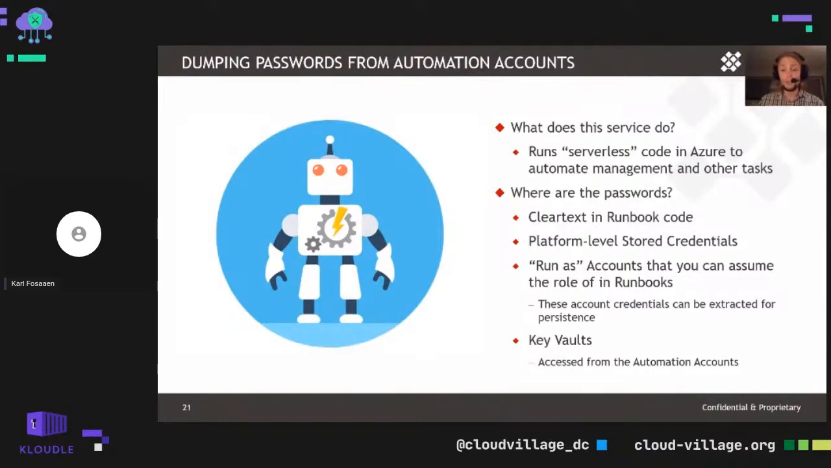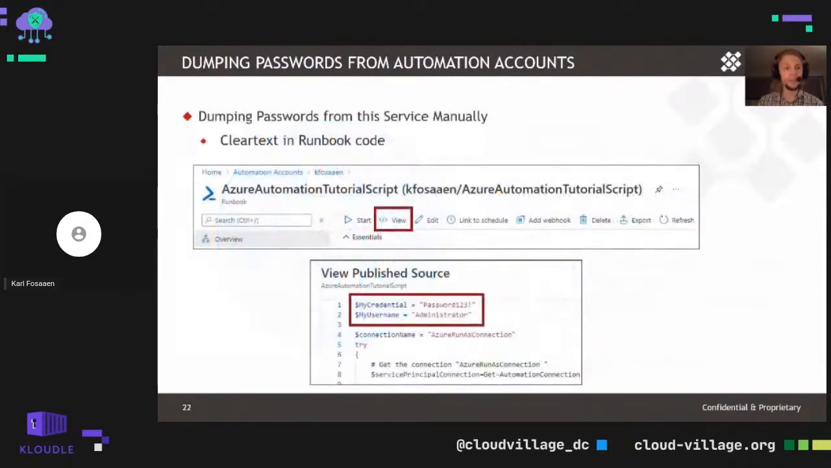And then from a key vaults perspective, if any key vaults are being called from the automation account, typically being used with run as accounts, we can potentially use that run as account to access the key vaults. We'll talk about that in the slide here. So doing the password dumping manually here, we can utilize runbooks themselves. We can view the runbooks very simply by hitting the view button and reviewing the source for the runbooks. Very, very simple here.